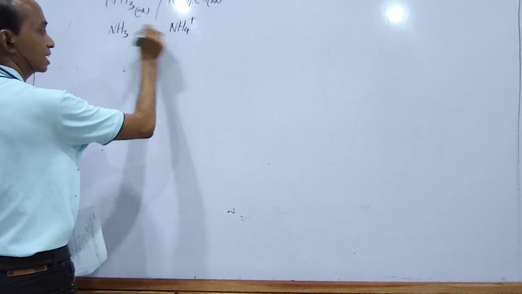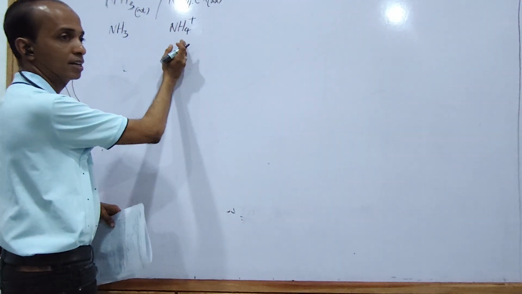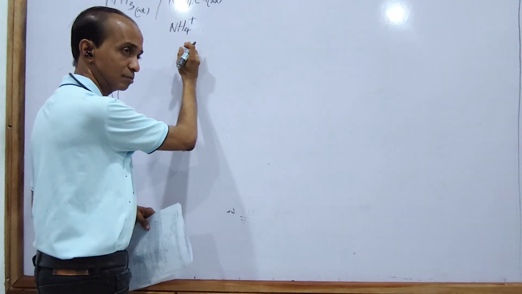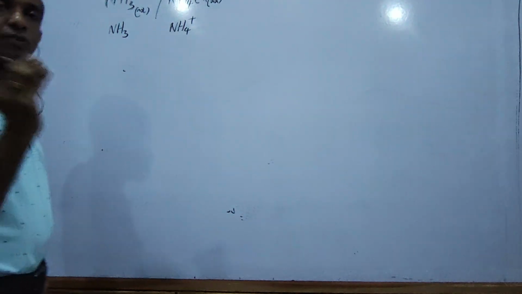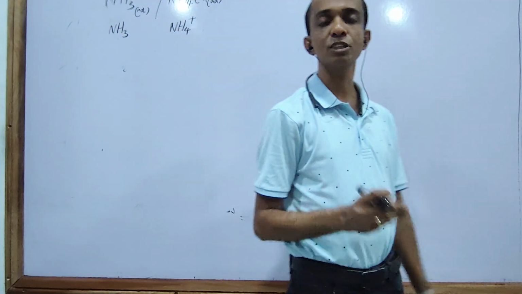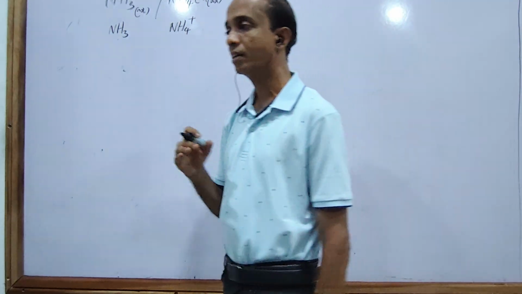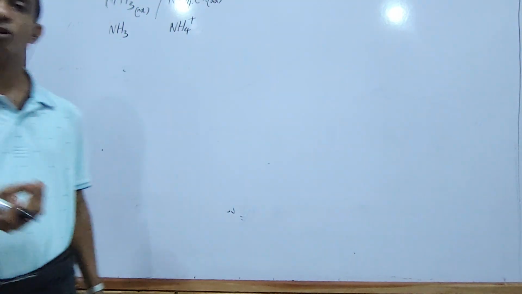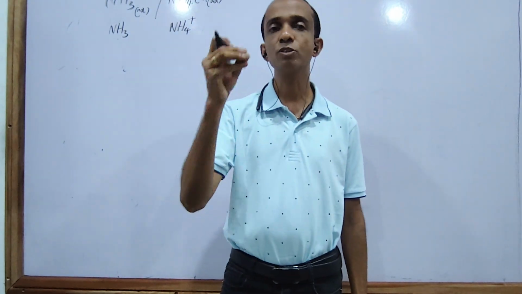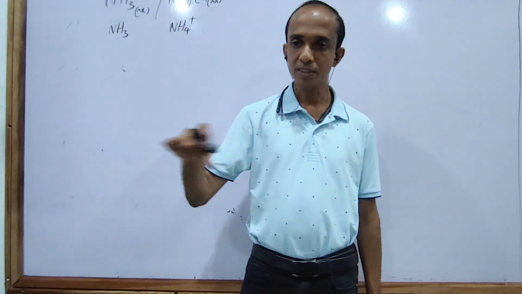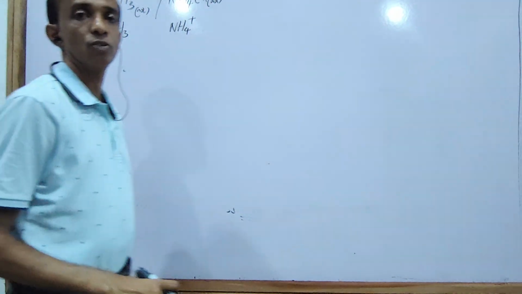The ammonium ion is the conjugate acid of the weak base. So a weak base and its conjugate acid make a buffer solution. What is a buffer solution? It is a solution that, if a small amount of acid or base is added, can keep its pH value without changing.